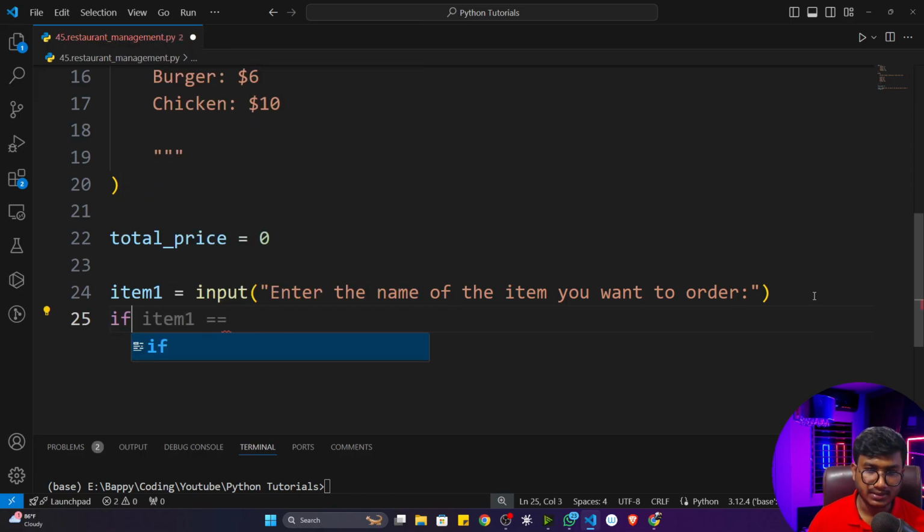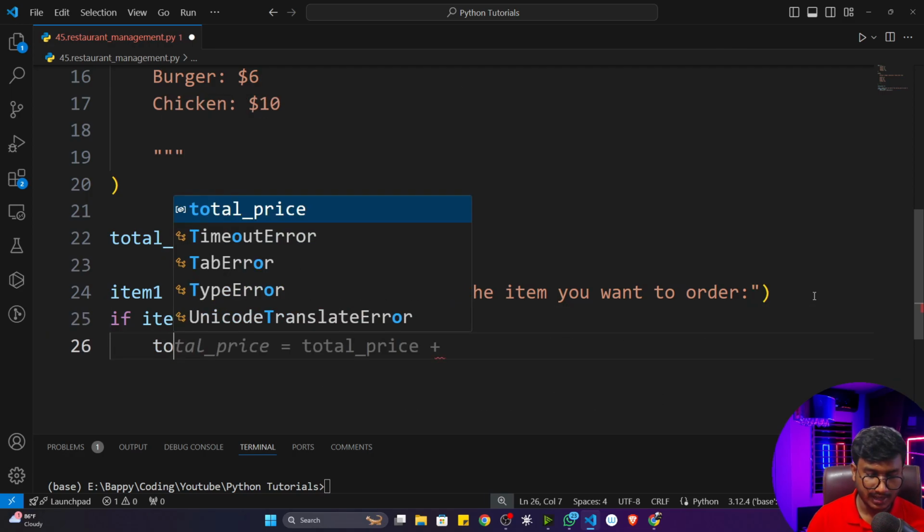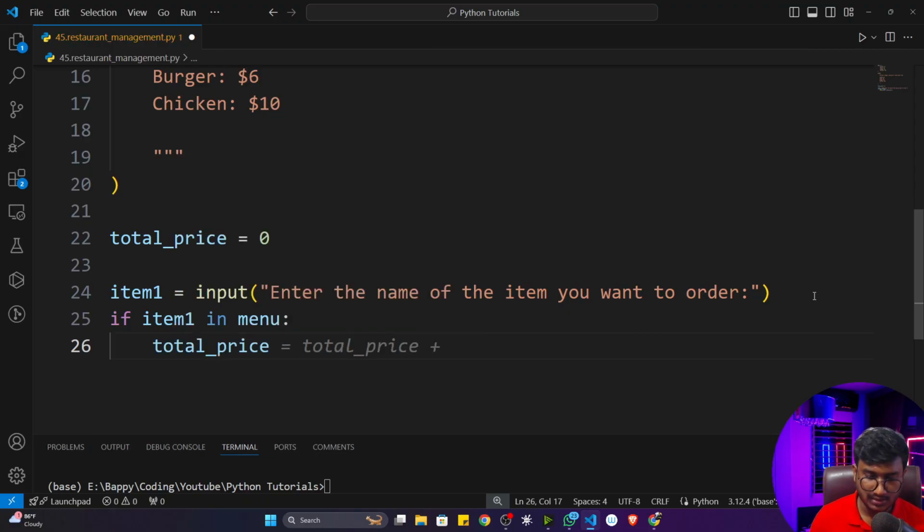Now whenever the user enters something, I will check a condition. If this item is present inside my menu, that means I'm using a membership operator here. Okay, I think you know what a membership operator is, not in and in. We have learned this thing so far. So I'm checking if item in menu, if it is present, then first of all I have to update my total price.